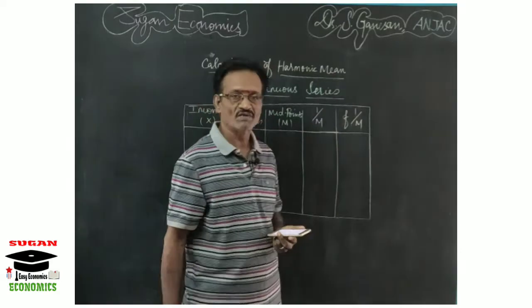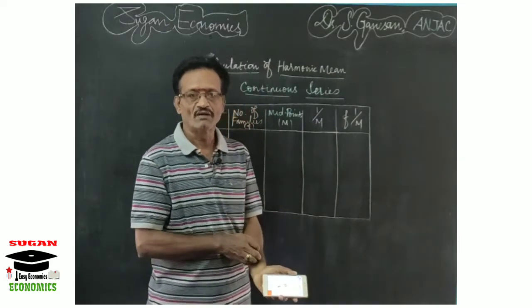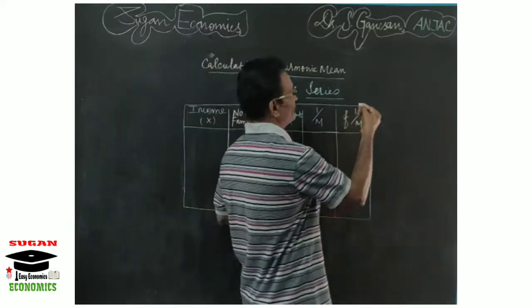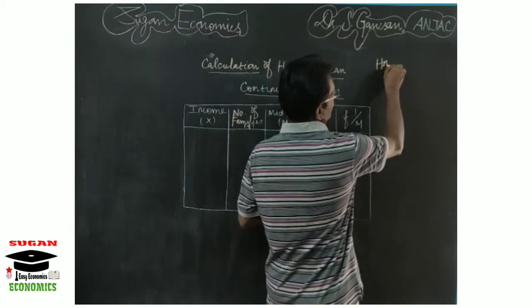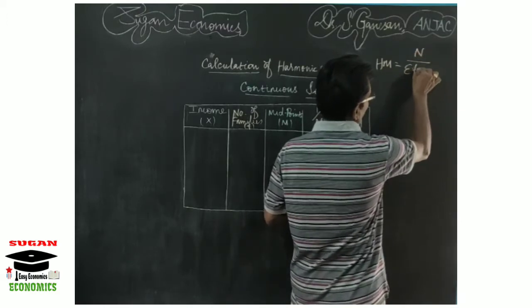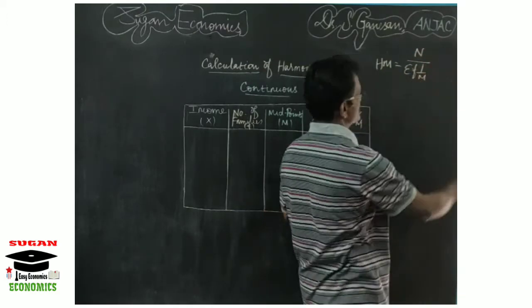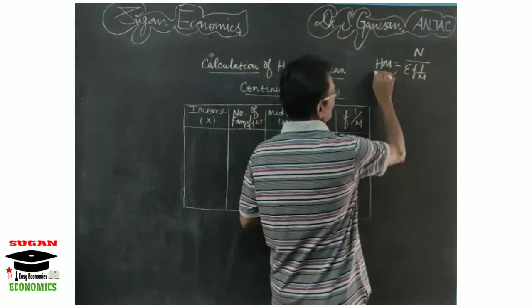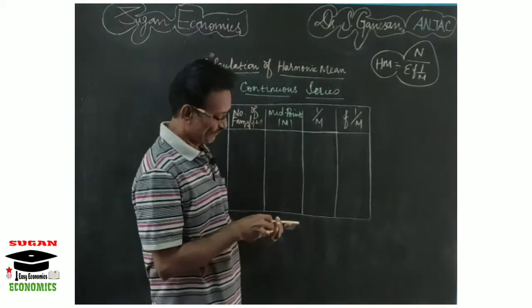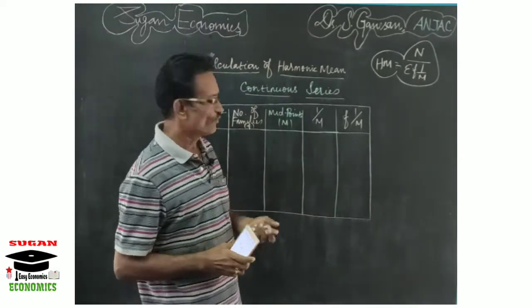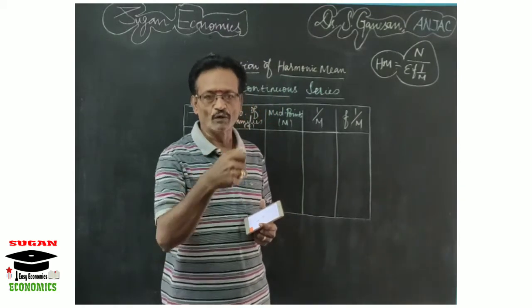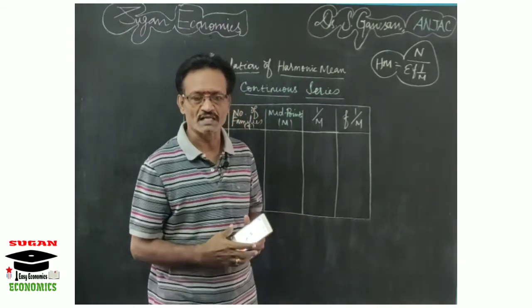So here, first you can remember the formula for calculating harmonic mean for continuous series. The formula is harmonic mean equal to n by sigma f 1 by m. This is the formula for calculating harmonic mean for continuous series. First I will explain the steps. For continuous series the values are given in continuous order, that is with the lower and upper limits, and the corresponding frequencies are also given.